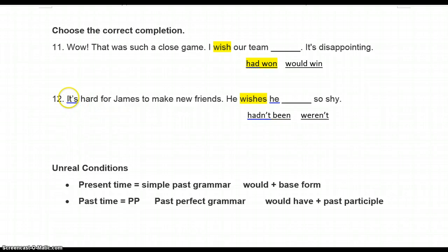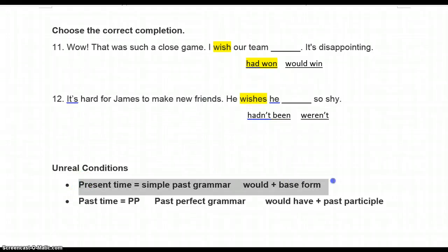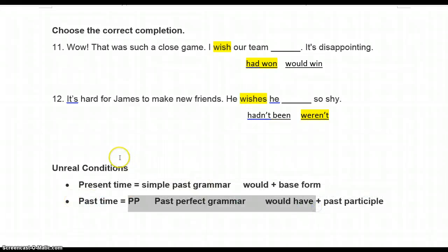The next one, it is hard for James to make new friends. We are in the present time here, so let's keep it in the present. He wishes he weren't so shy. So again, we're following the same grammar. Check the present, check the time. If it's present time, that's what you use. If it's past time, that's what you use. That is the whole test. Every section follows that. All right, good luck on the test.